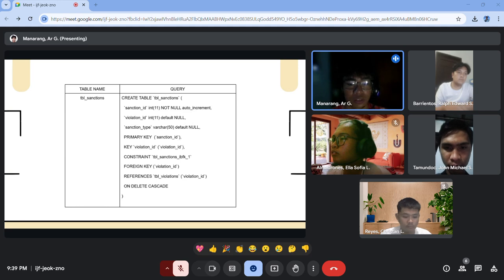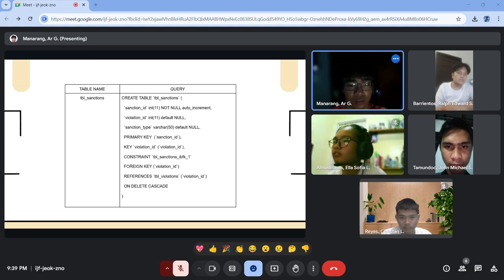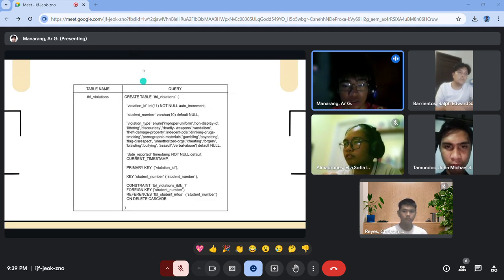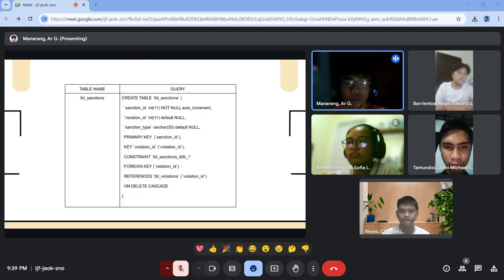Now we have the key violation ID. We can see constraint, then foreign key violation ID. Since the violation ID is the primary key of the TBL violations, here we set it as a foreign key. So the tables connect to each other.